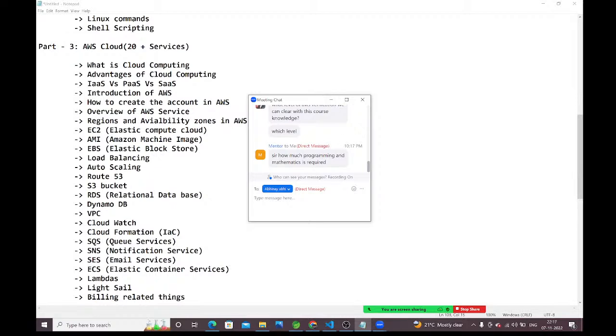Programming is very less. That too only in Python scripting, that too 4 lines, 5 lines only. Here everything we are going to do through commands only. Don't think about the programming. Mathematics is not required, guys. Linux is very important for our course. If you practice the Linux commands, nothing is there, very easy. I will take care, no issue about the programming.